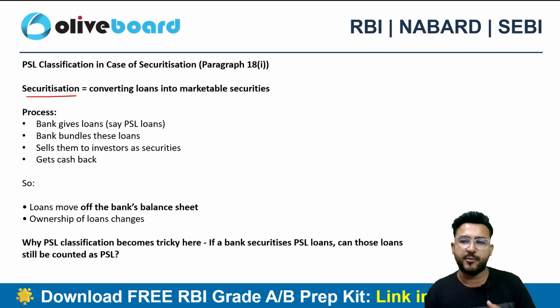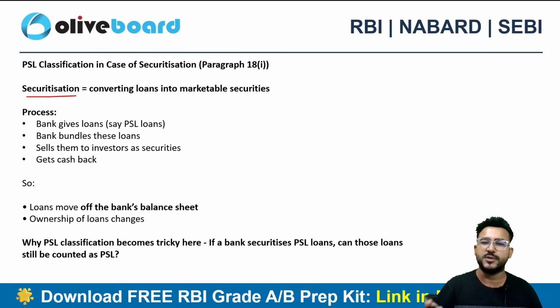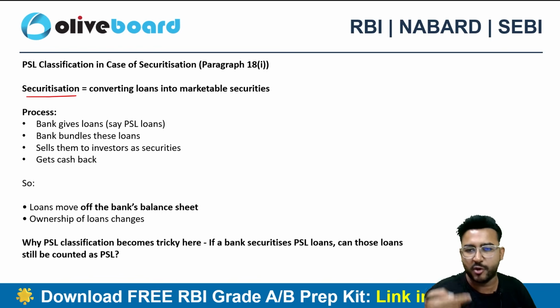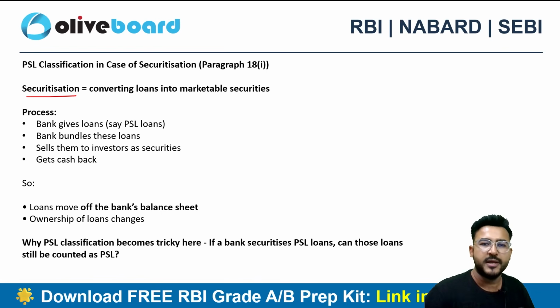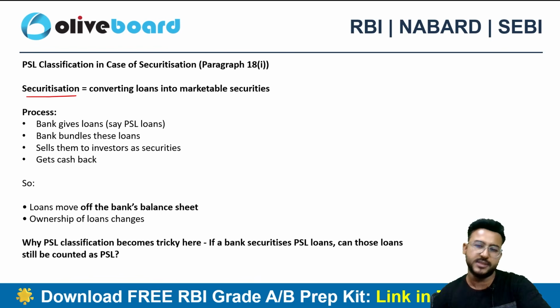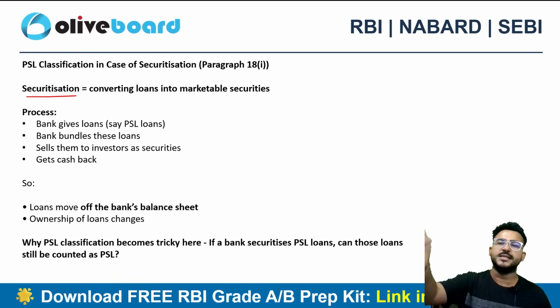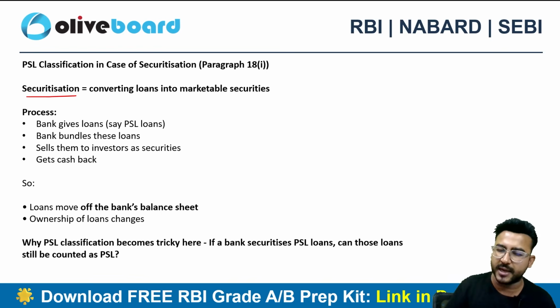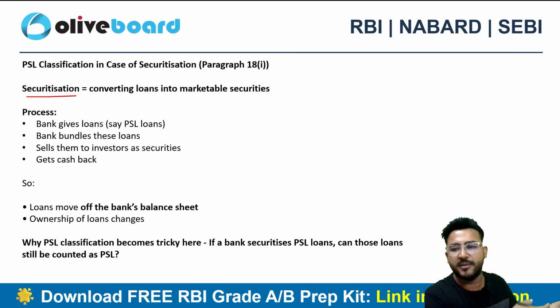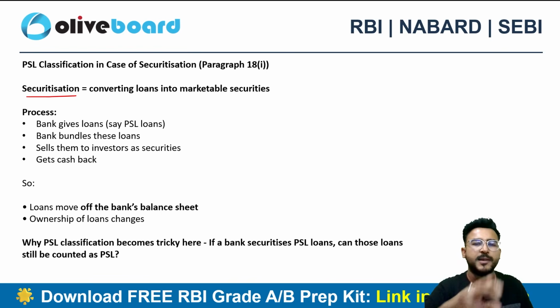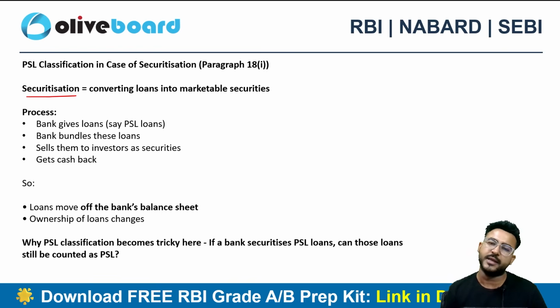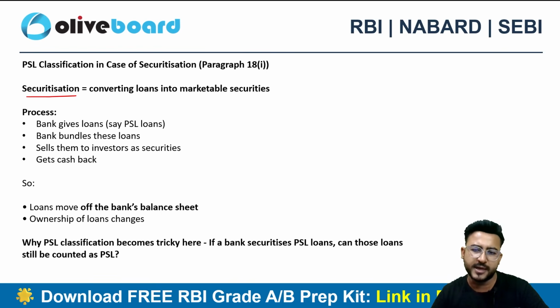So to make them liquid, banks or financial institutions follow a process of securitization. They convert that loan into marketable securities, which we call security receipts. Now you can easily sell security receipts and receive the money, right? Nobody is interested in buying loans, but people are actually interested in buying marketable securities because they are freely transferable, right?